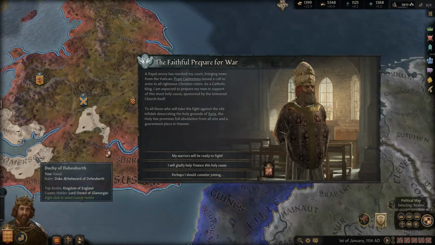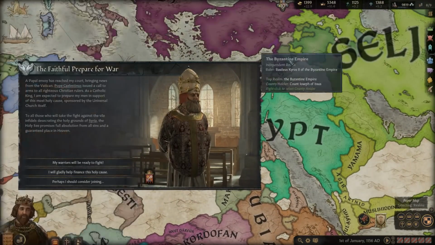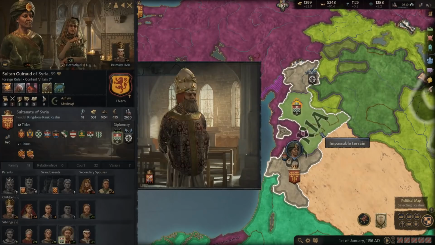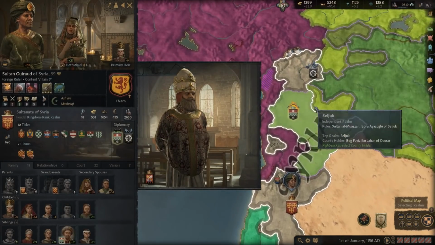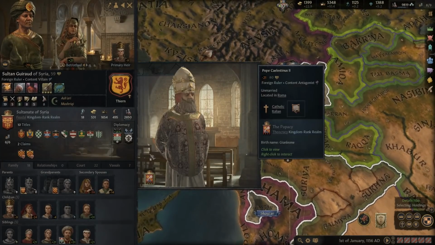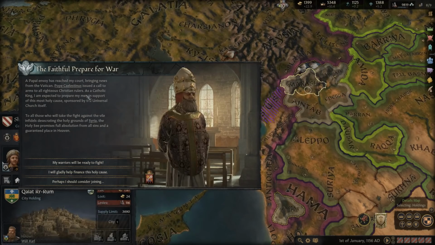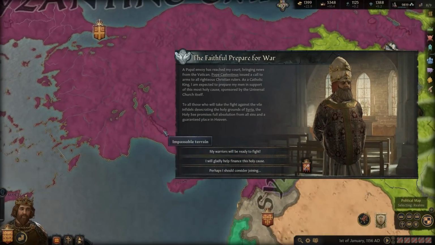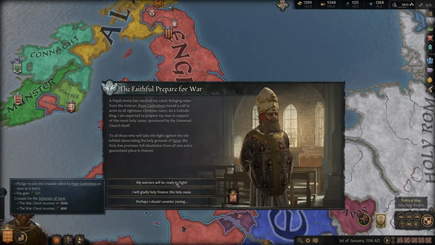This is again on Syria. Did they conquer this from them? That's what it looks like happened here. Yeah, unfortunately. We lost it again. So I'm guessing that our characters lost all the land here too. Yeah. Okay. So we got to go back. Do the same conflict. And we're going to say my warriors will be ready to fight.